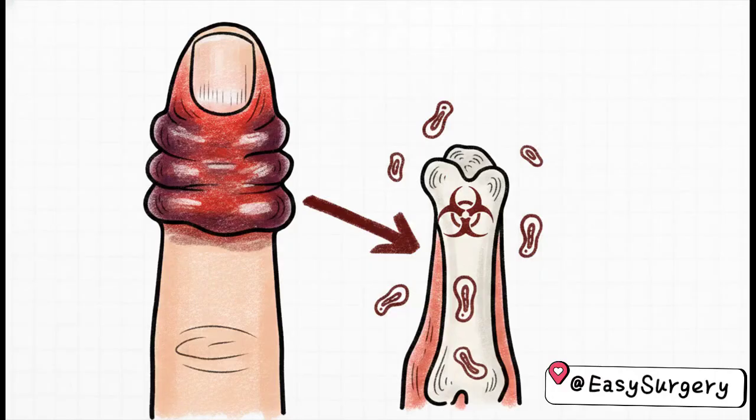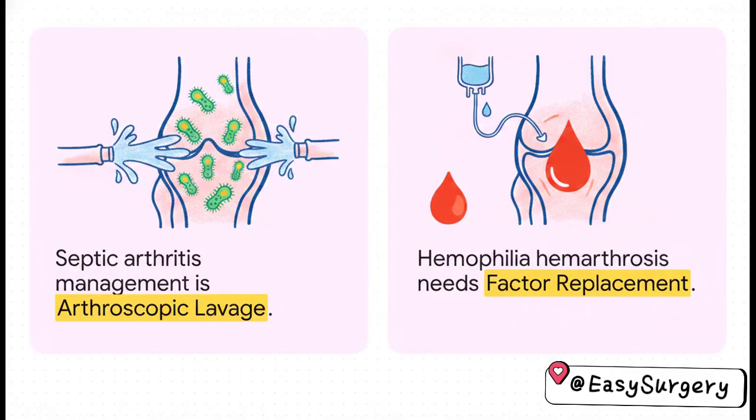For question 86, we're dealing with a pulp space infection in the finger. Because of the unique closed compartmental anatomy of the digital pulp, pressure builds up incredibly fast. The severe complication risk you absolutely must watch out for, which is the correct answer here, is osteomyelitis, an infection of the underlying bone.